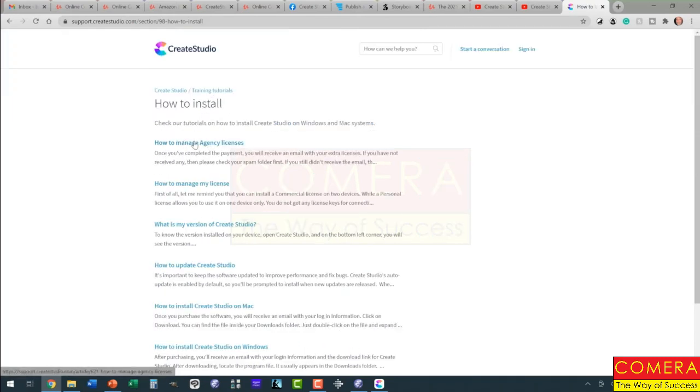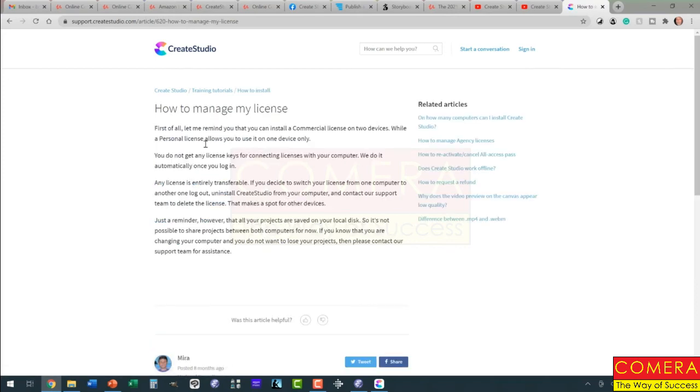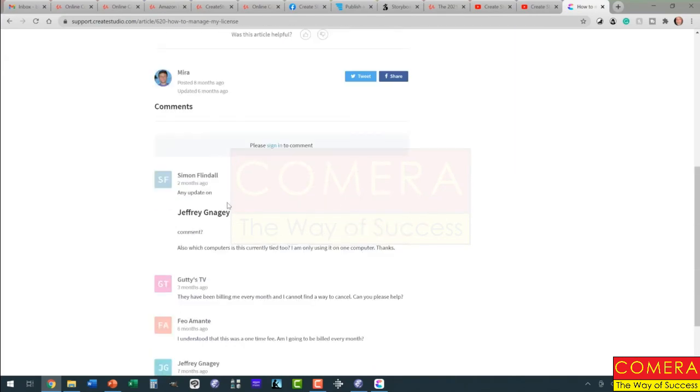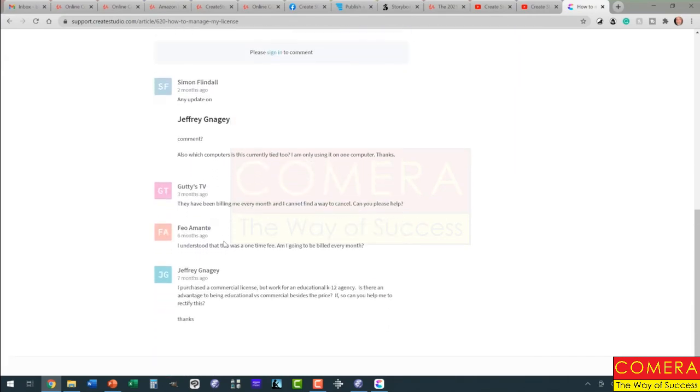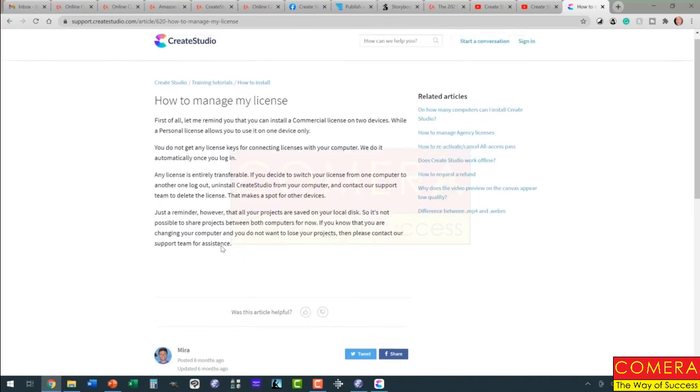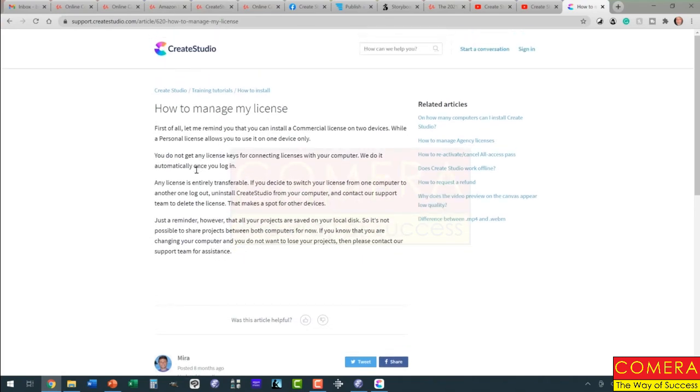So here's how to manage my license. And you go here and they give you a textual description, they give you related articles, and then here's discussions of various users and their responses to this particular thing. So you can join in on the discussion on the forum here. Now, once again, support, if you really want it, and you want it quick, go to support@createstudio.com. And that's all the stuff that you got.